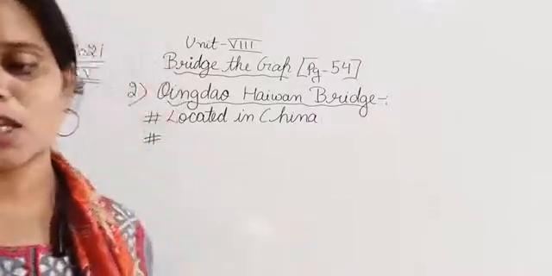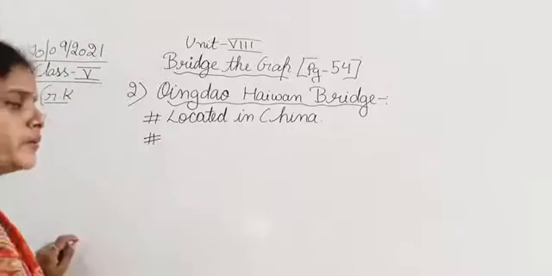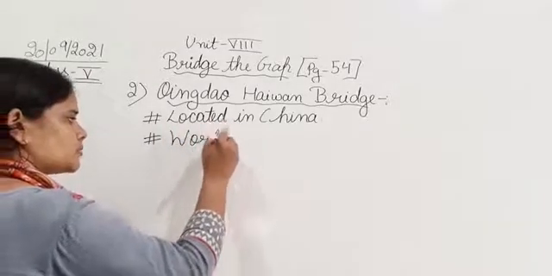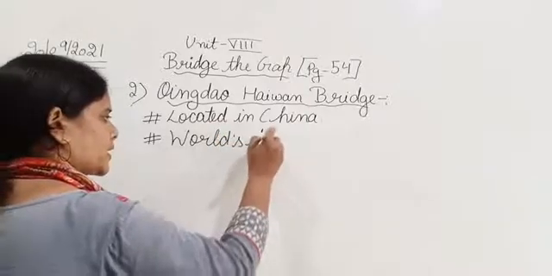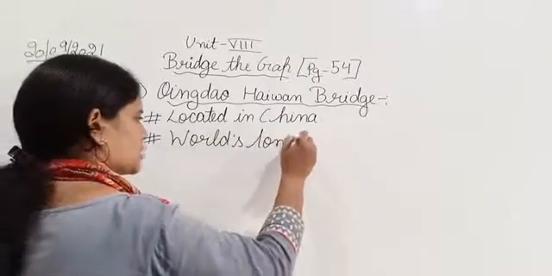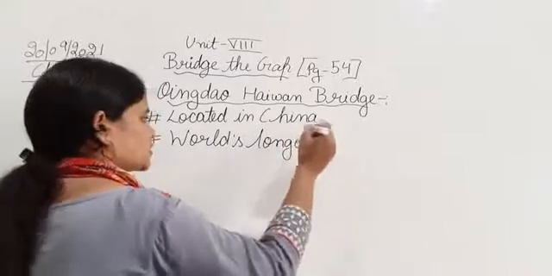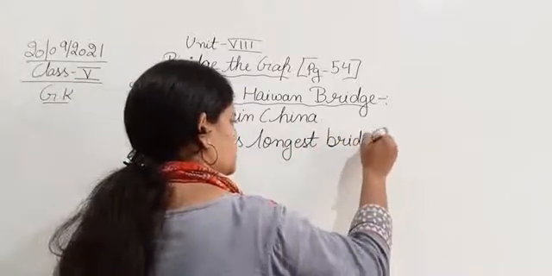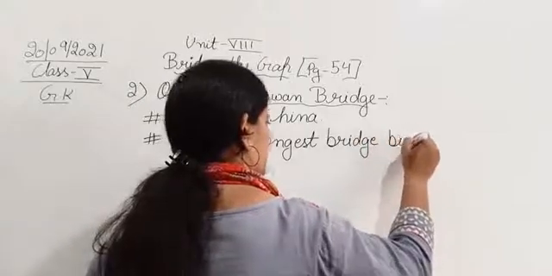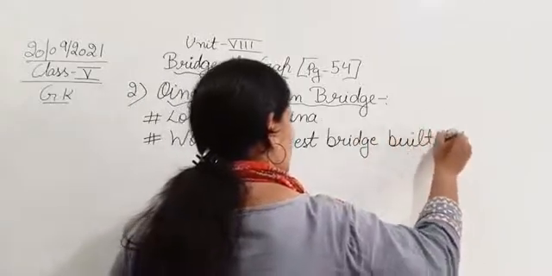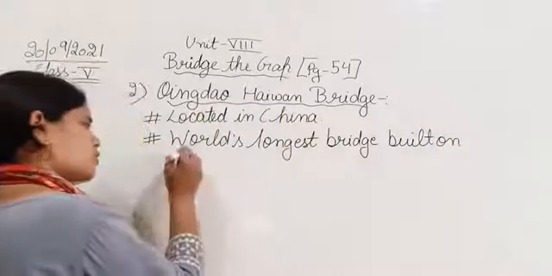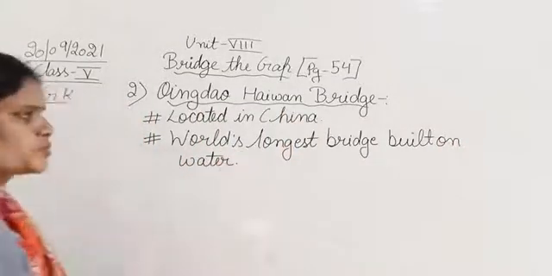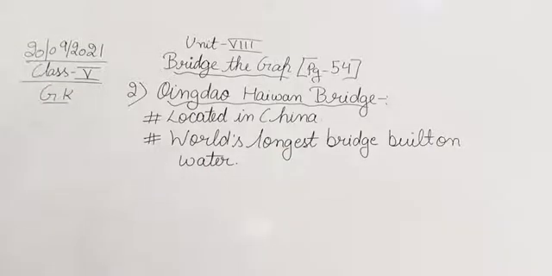This is the world's longest bridge built over water. World's longest bridge built on water.